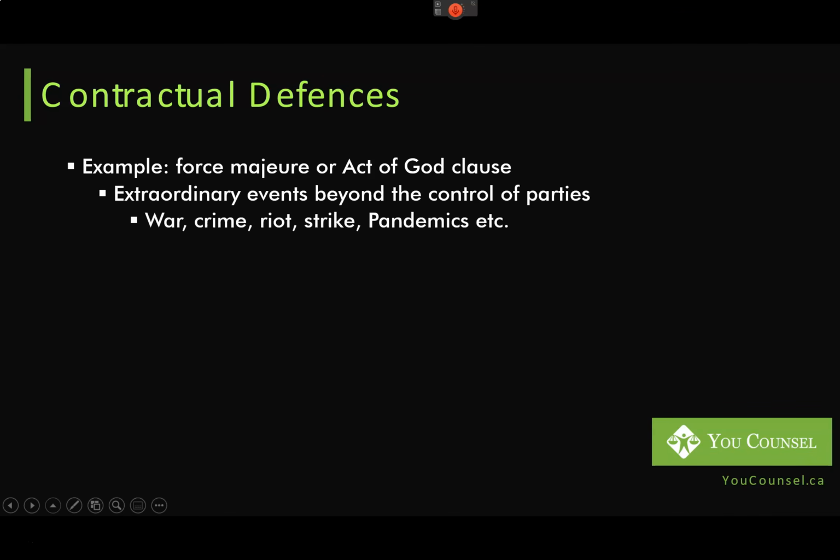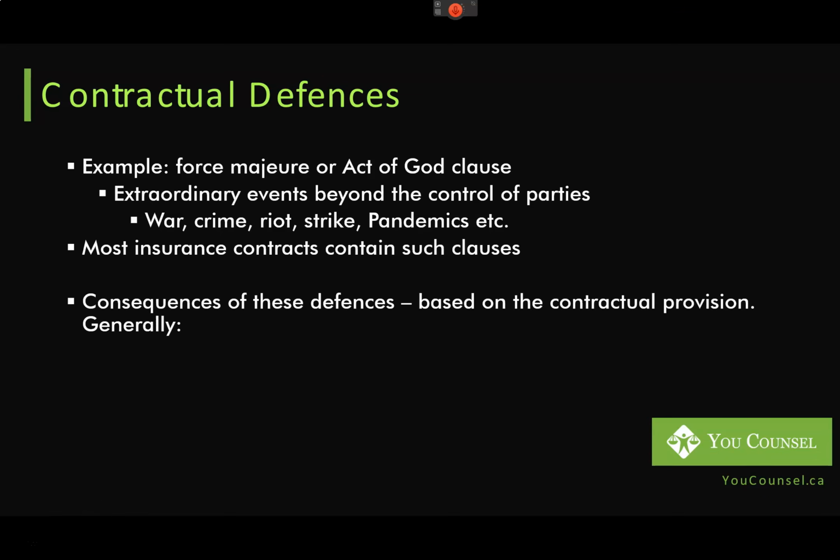Where would you find these clauses? Most commonly, force majeure clauses will be in an insurance contract. If you have an insurance contract for your house or for your car, you read the terms and conditions, and you will find that there will definitely be a force majeure clause in there. Not common in summer camps, and it is unlikely that you will see it in a summer camp contract.